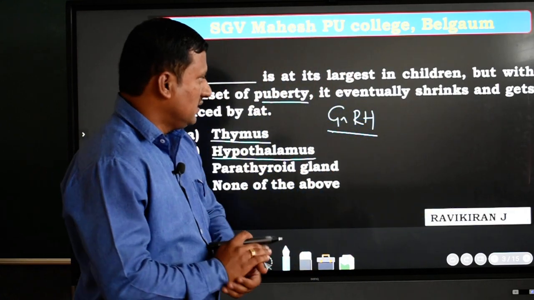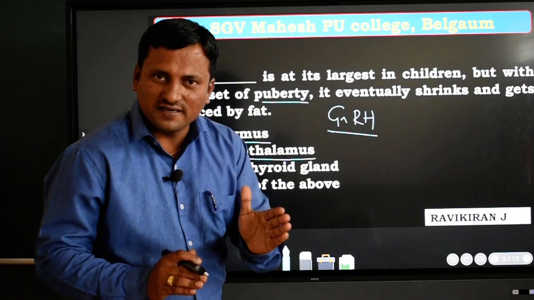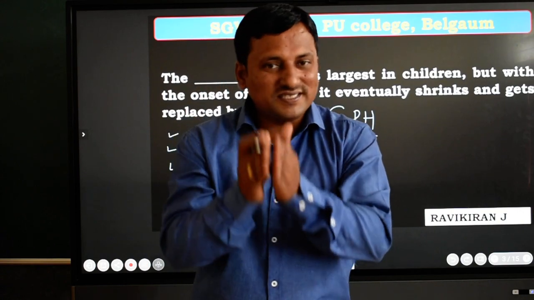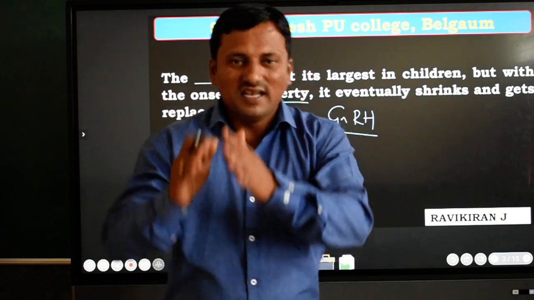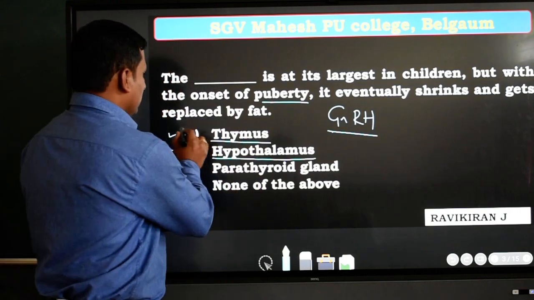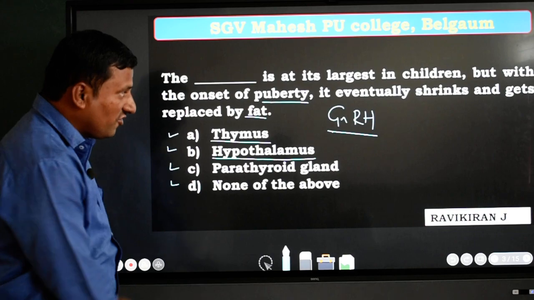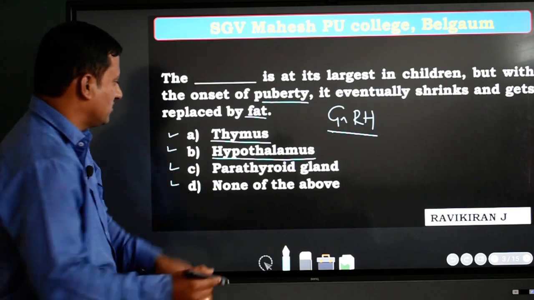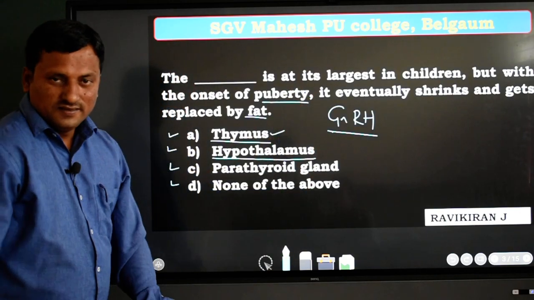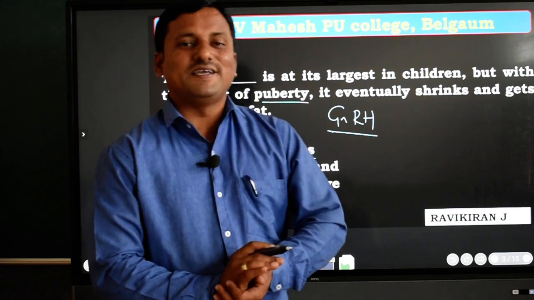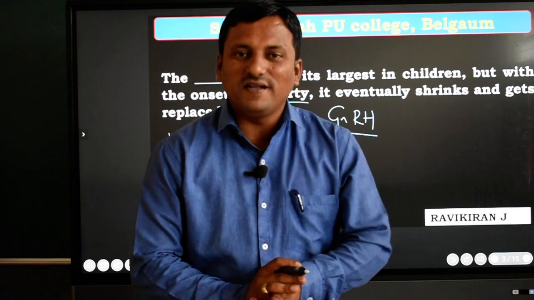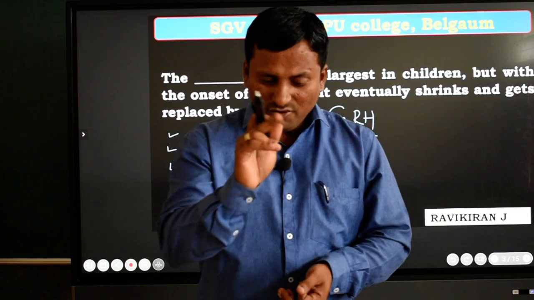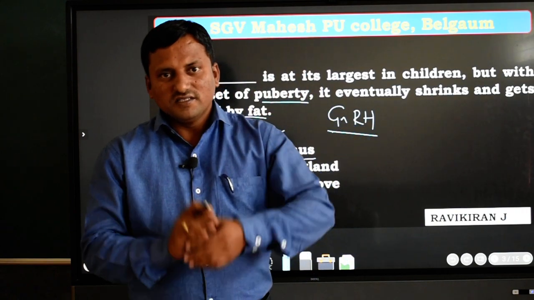Then one endocrine gland loses its activity, its hormone, its strength, and is completely converted to fat. That gland, which is largest in children, is the thymus. The thymus secretes the hormone thymosin, which plays a very important role in increasing immunity.